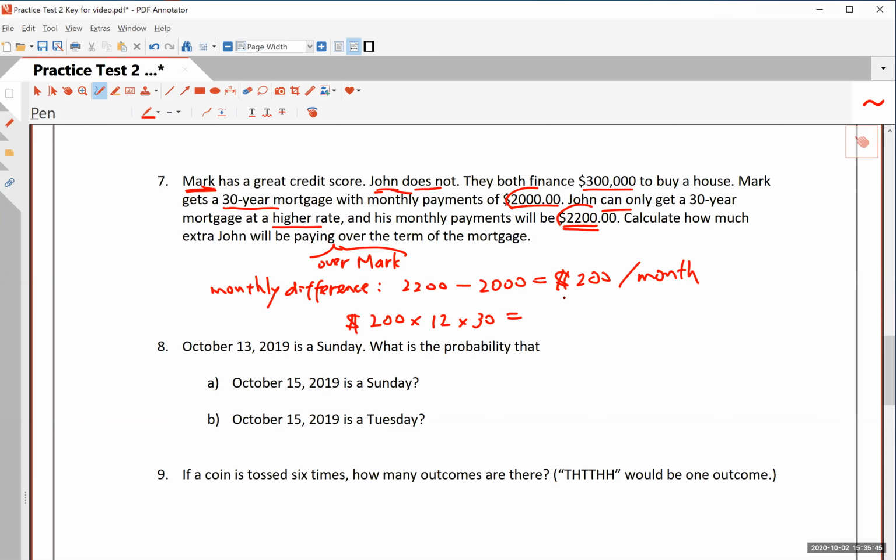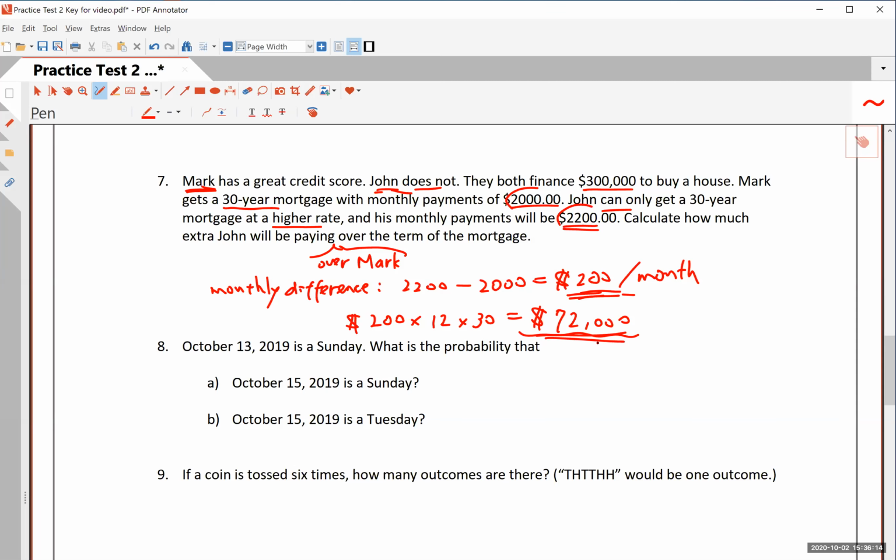In other words, that difference happens 360 times for this mortgage, because you both are making 360 payments, right? So the answer is 200 times 360, and it turns out to be $72,000.